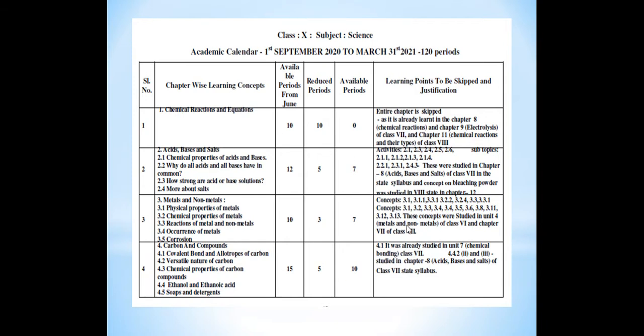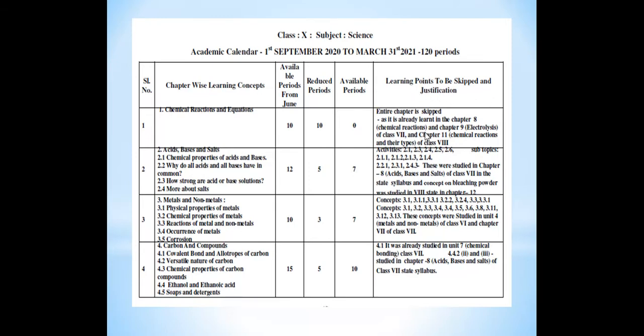Since in this PDF it is a little difficult for you to understand what is written over there, it's a little confusing also, I will give you complete information about the syllabus, what you have to study and what you don't have to study for your board exam 2021. So let's start. You can see in this PDF they have given the chapter-wise details: how many periods there are from June, the reduced periods, the available periods, and the last column is for learning points to be skipped and justification.